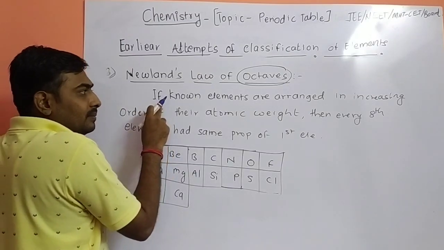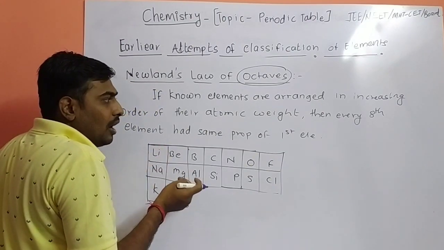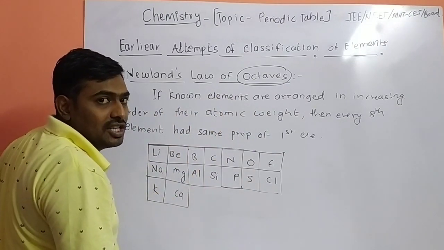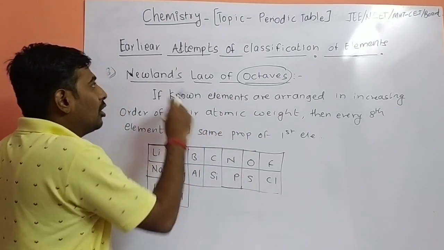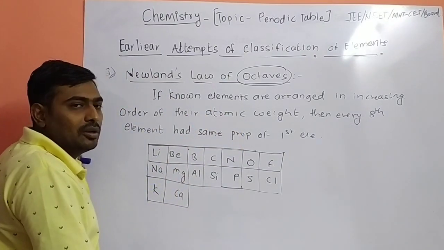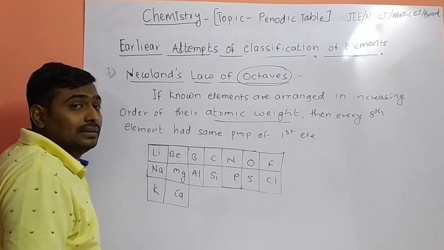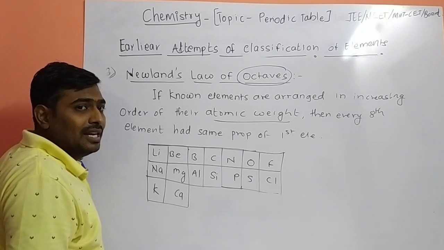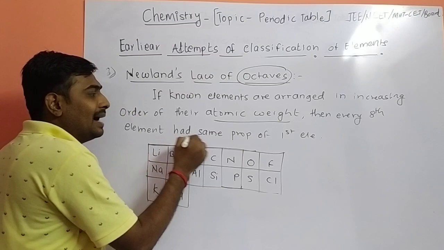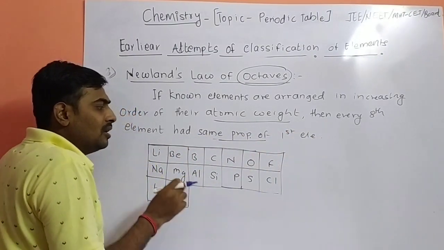The known elements were arranged according to the Newlands series, in increasing order of atomic weight, a very important phrase. And he observed that every eighth element had the same properties as the first element.